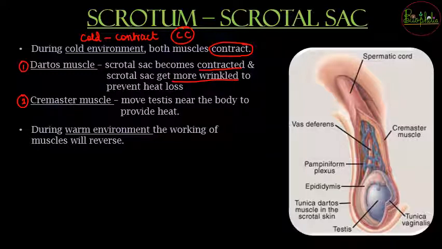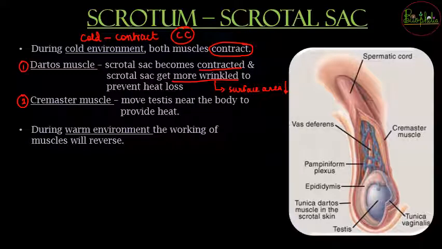और wrinkles जब आते हैं, what do you understand? They will prevent heat loss. हीट लॉस नहीं होने देंगे, because when wrinkling happens, what will happen? Because of wrinkling, there will be surface area that is decreased. Surface area decrease हो जाएगा, जिसकी वजह से heat loss कम हो जाएगा. And when heat loss is decreased, the internal body temperature remains at a constant level, ताकि जब बाहर का टेम्परेचर ठंडा है, the spermatogenesis यानी गैमेट्स के ऊपर कोई इम्पैक्ट नहीं आएगा.